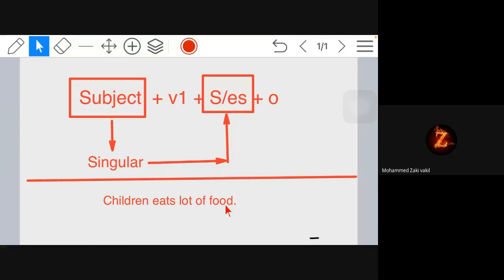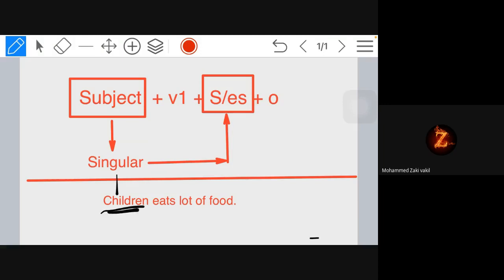So Zaki, I have written one sentence here. Is this sentence right or wrong? It's lots of food, so it's right. No, sir, it's wrong. Why is it wrong? Because children is lots of, not singular.